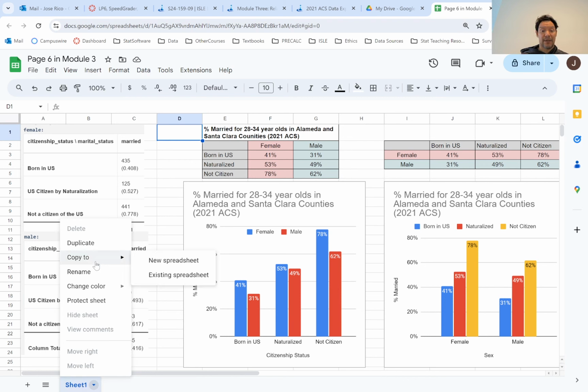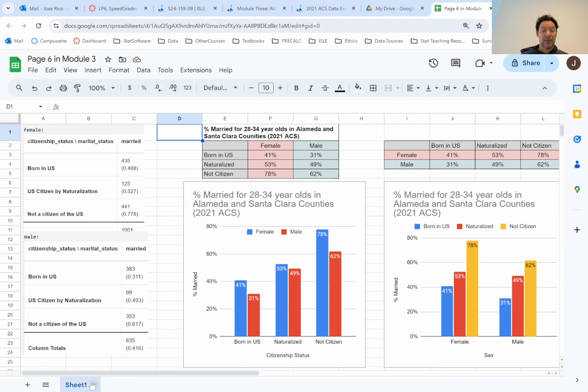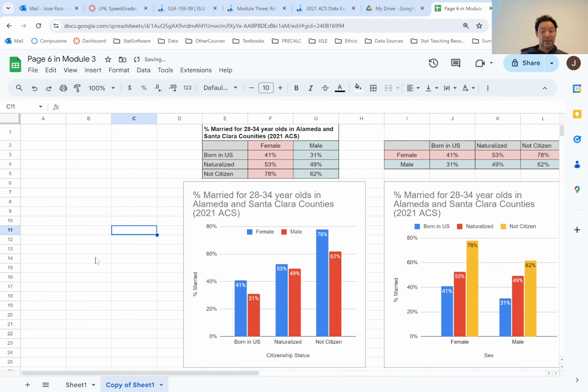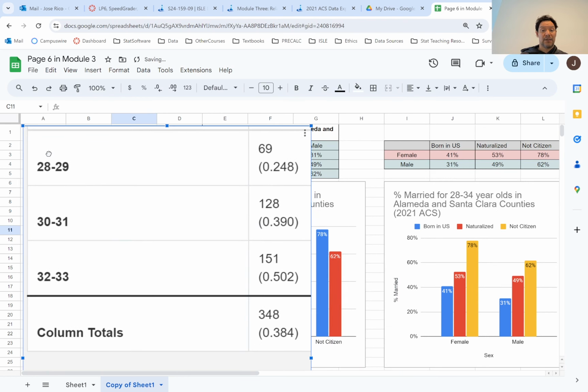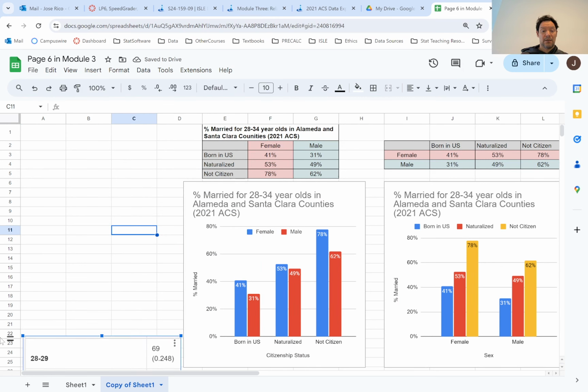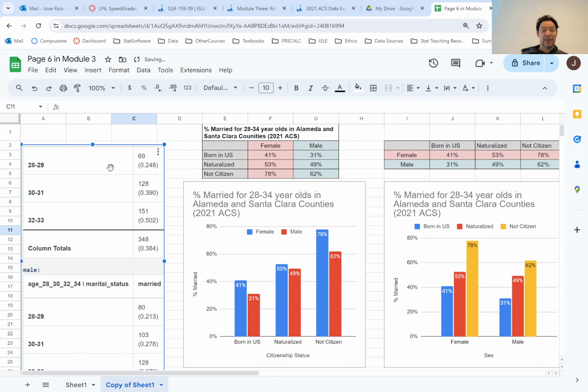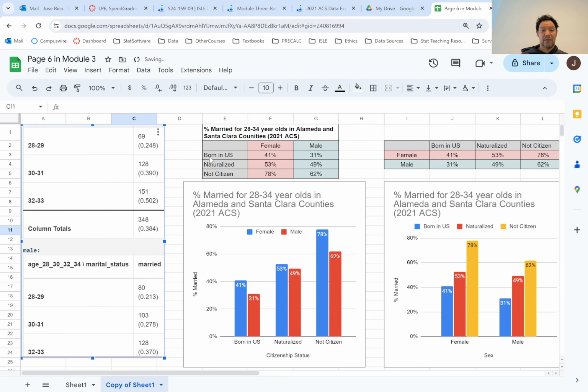I'm just going to copy it to my existing spreadsheet. Oh no, I want to duplicate it. So there's a copy of it right here now. So I'm going to delete this. I'm going to paste what I want instead, my data. So it's nice. This is called having a template. I have a template here, and I'm just going to use my template because everything's all ready to go.